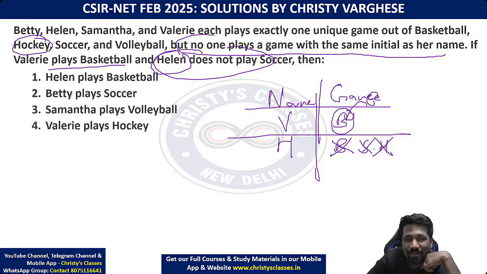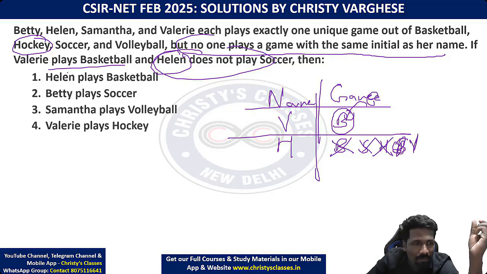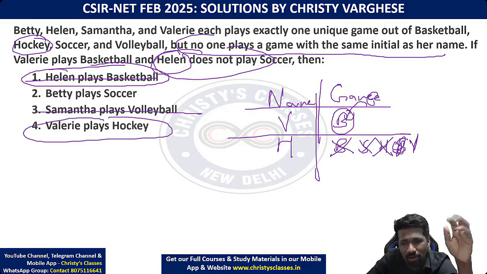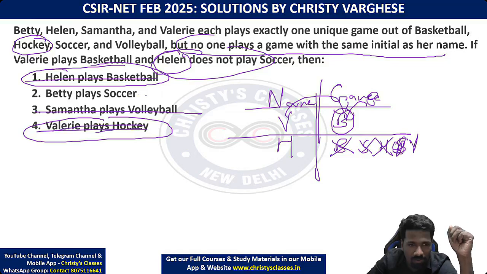So we can say Helen plays what? The only remaining possibility is volleyball. So Helen plays volleyball. That is the only possibility. Helen plays volleyball means the first sentence, Helen plays basketball, is wrong. Samantha plays volleyball is wrong because Helen plays volleyball. Valerie plays hockey is already wrong because the question says Valerie plays basketball. So Valerie plays hockey is wrong.